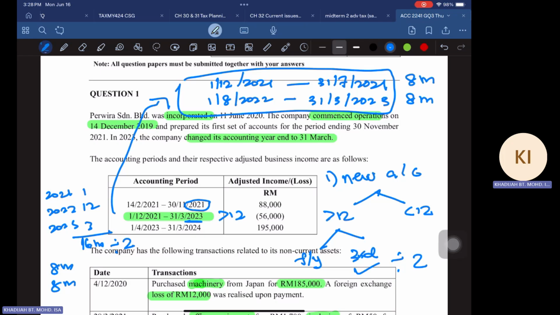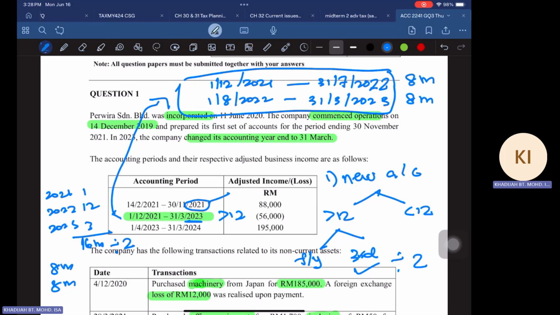So that's how we have divided this period into two periods. First is 8 months, the other one is 8 months also. I'm sorry, this one is not 2022, yeah? So this one, sorry, 2022, right? My typo.